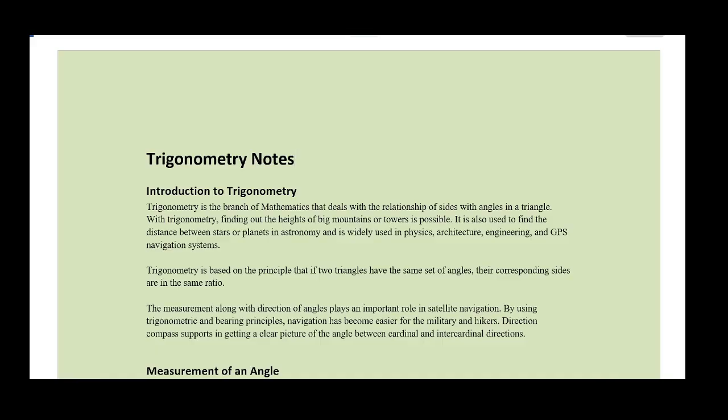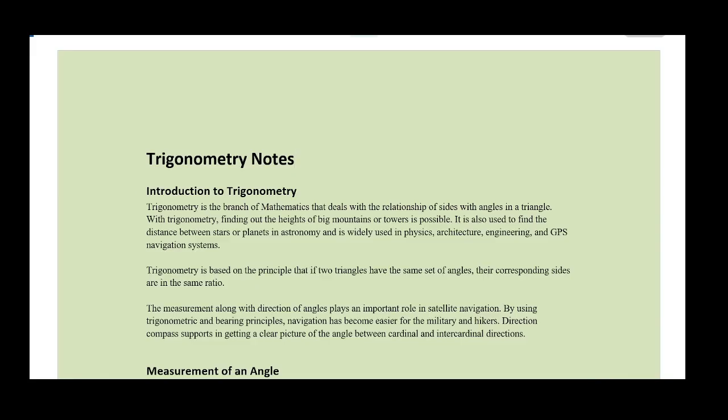Now, trigonometry is based on the principle that if two triangles, suppose A and B, have the same set of angles, then that means that their corresponding sides are in the same ratio. The measurement along with the direction of angles plays an important role in satellite navigation. By using trigonometric and bearing principles, navigation has become easier for the military and the hikers. Direction compass supports in getting a clear picture of the angle between cardinal and intercardinal directions.